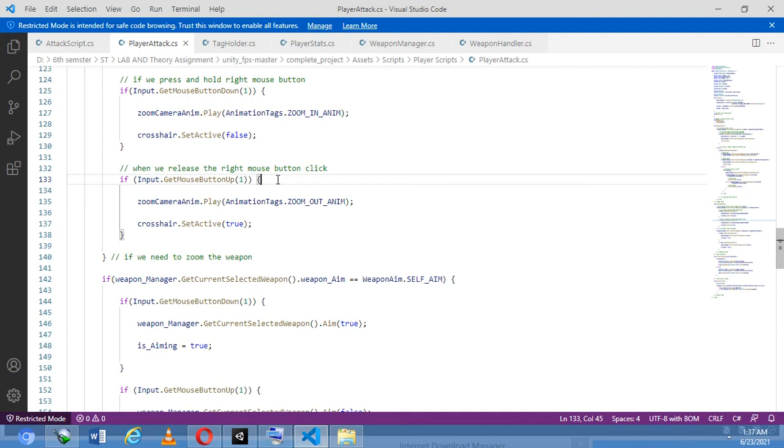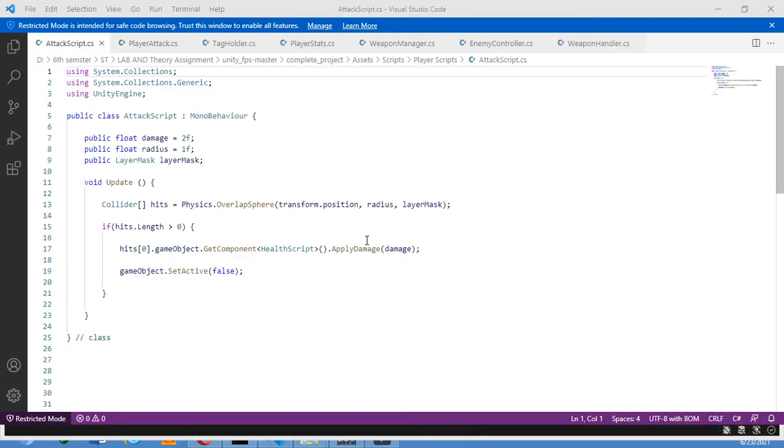Get mouse button down means that we have pressed the right mouse button. So if we release it, it's get mouse button up. What will happen? Zoom will go out. If we press the button, it's going to zoom in, and if we release it, it will zoom out. Similarly, the animation tag zoom out will be called.